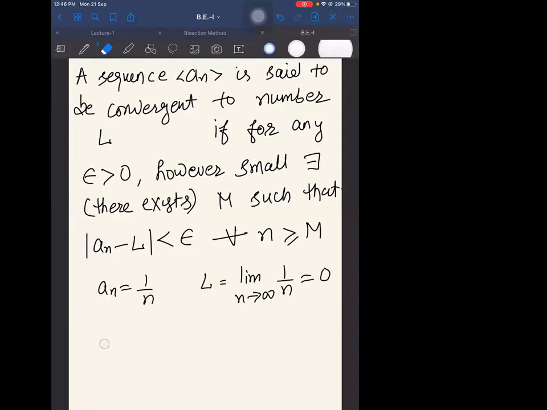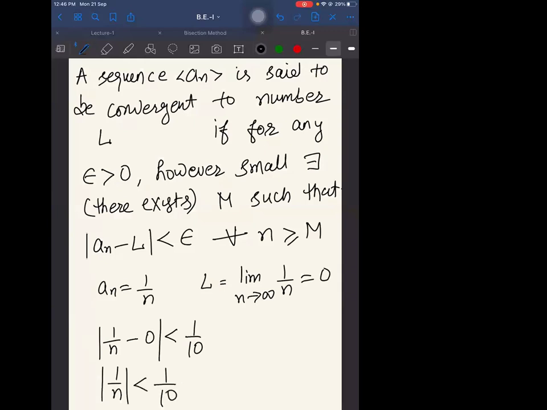Before going into that, if I want to make the difference of 1 by n and 0 less than 1 by 10, can this difference be made less than this? Is there any value of n which satisfies this particular inequality? Yes, from 11 onwards. So in place of m, we actually want n should be greater than or equal to 11, right? Is it fine?